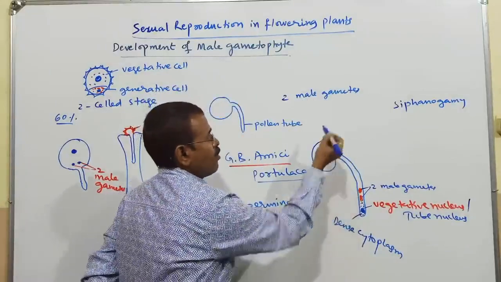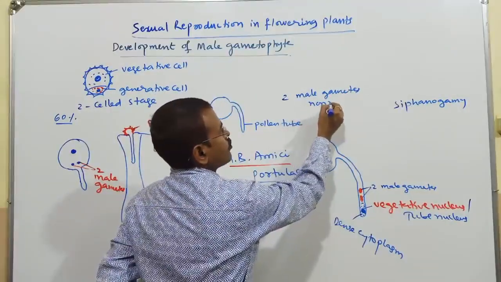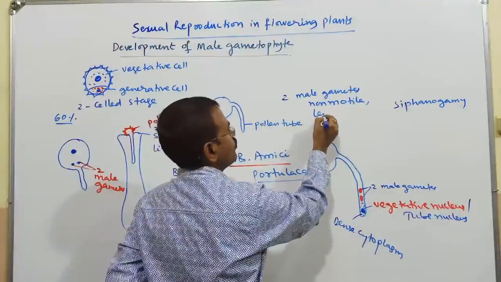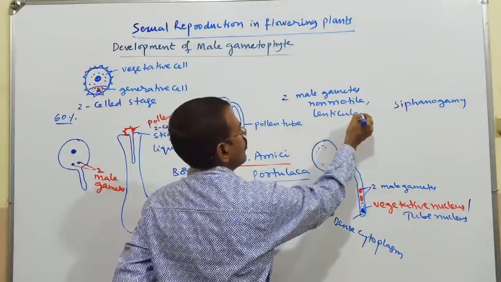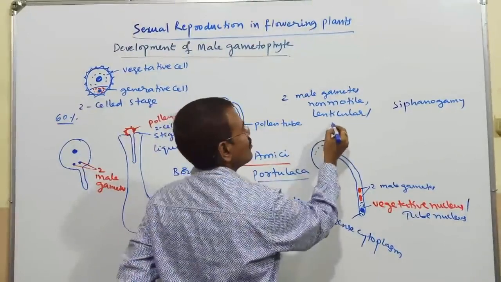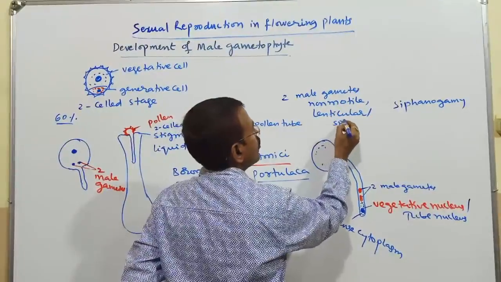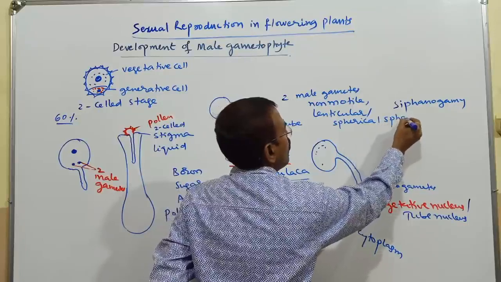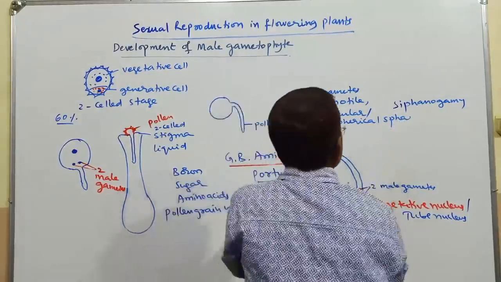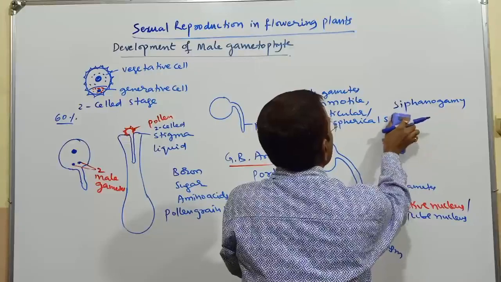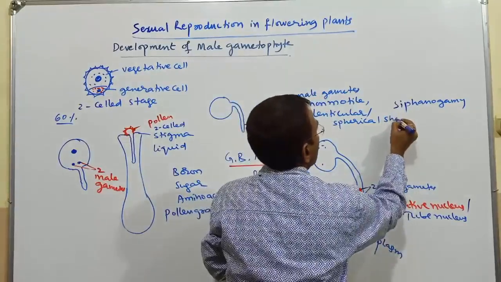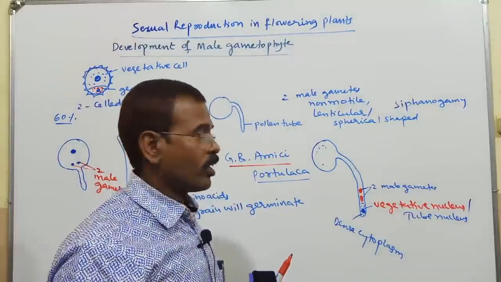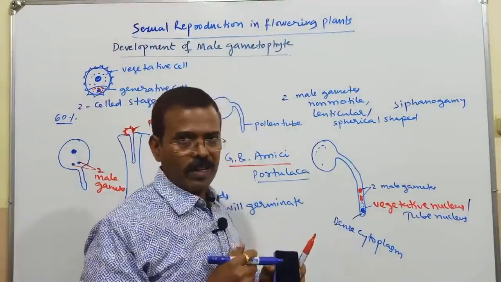These male gametes are non-motile, lenticular or spherical in shape.